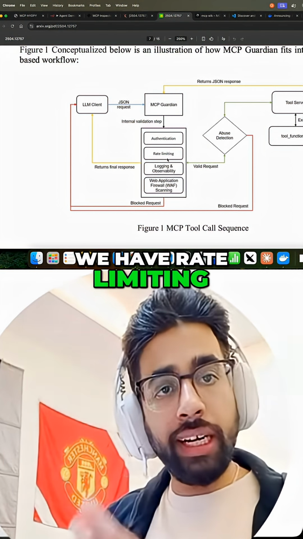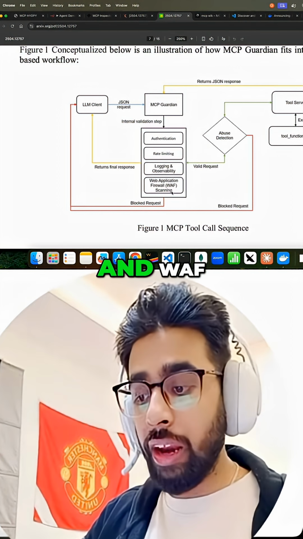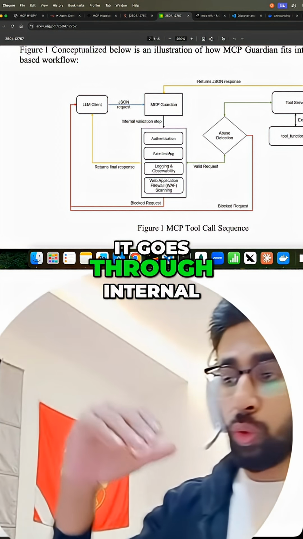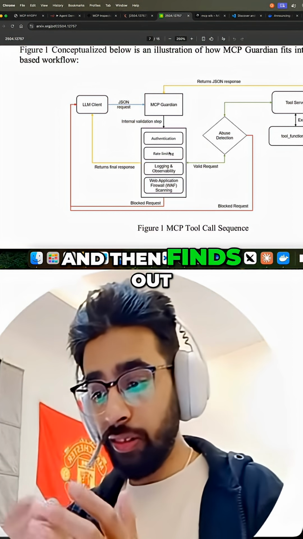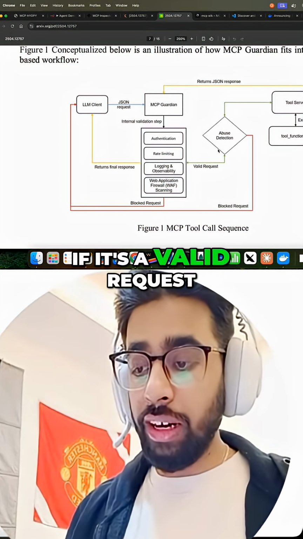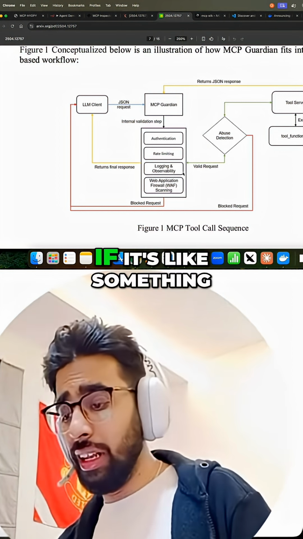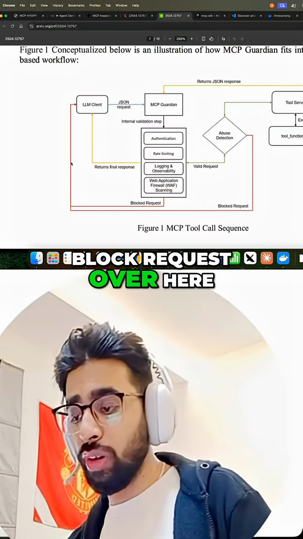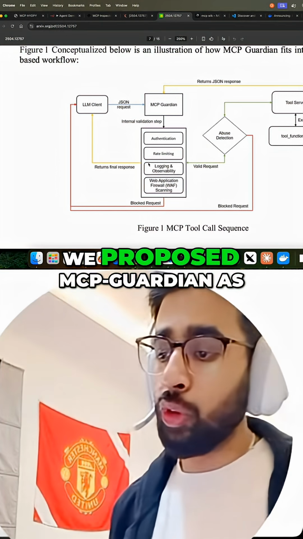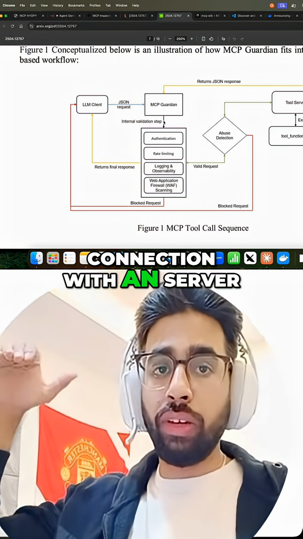Authentication, we have rate limiting, and these are some of the examples. We have more: logging and observability, and WAF, web application firewall scanning. Based on the JSON request, it goes through an internal validation step and finds out if it's a valid request. If it's valid, we also have abuse detection, and then it goes to the tool server and fetches the information. If it's not valid, there is a blocked request, and the response coming back can also be blocked. So it's a very simple architecture. We proposed MCP-Guardian as a middleware for establishing the connection between a server and a client.